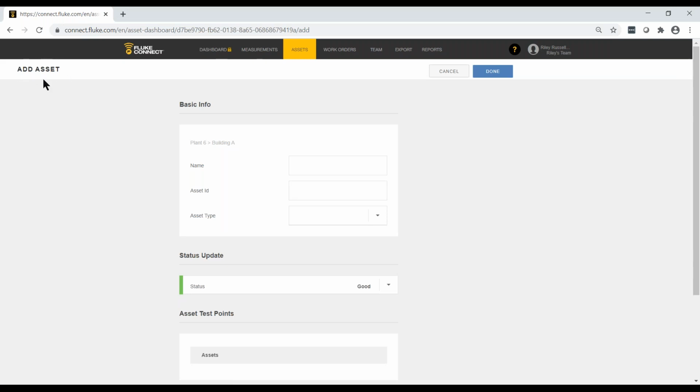So you can see over here in the upper left, it says add asset. So I just need to fill in the information here, the name of the asset and the asset ID. This is optional, but it does need to be a unique identifier. So I'm going to type in the name of my asset. It's going to be Motor 99. And then for an asset ID, I can't use a pre-existing ID because that would not be unique. So we're just going to try to type in something random.